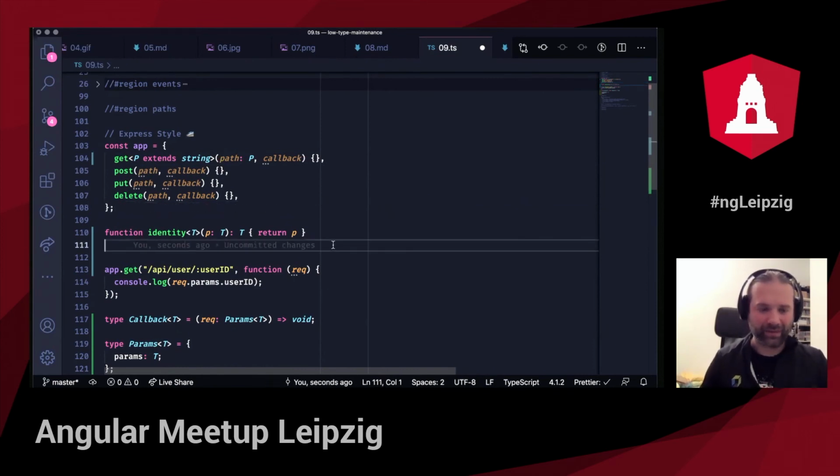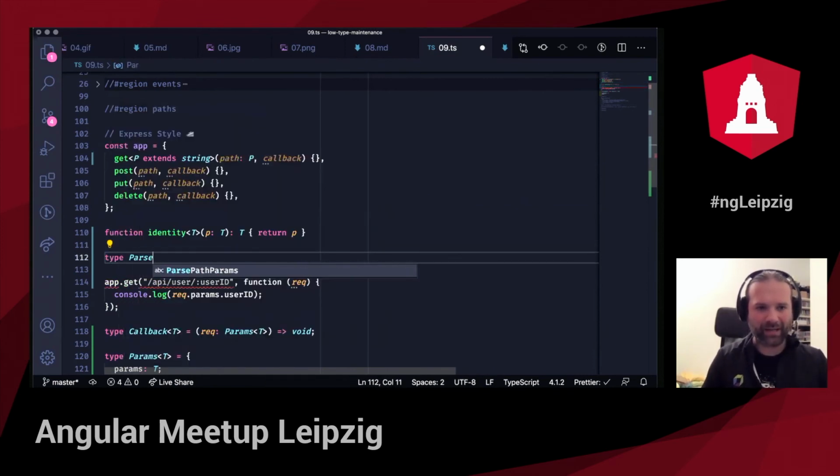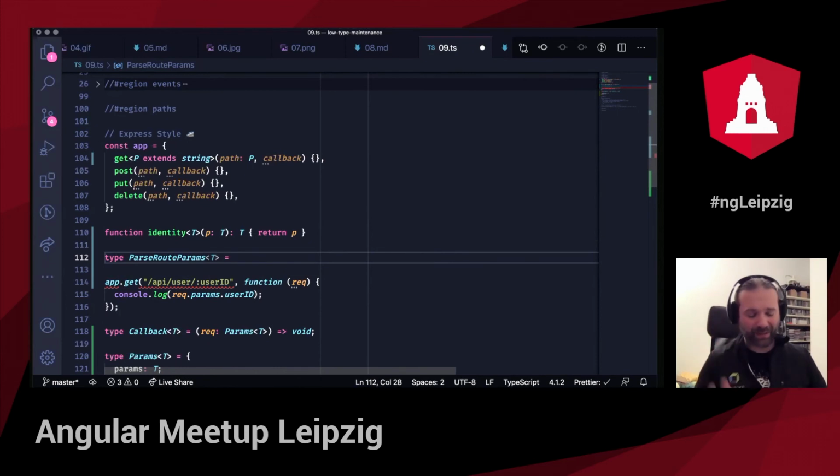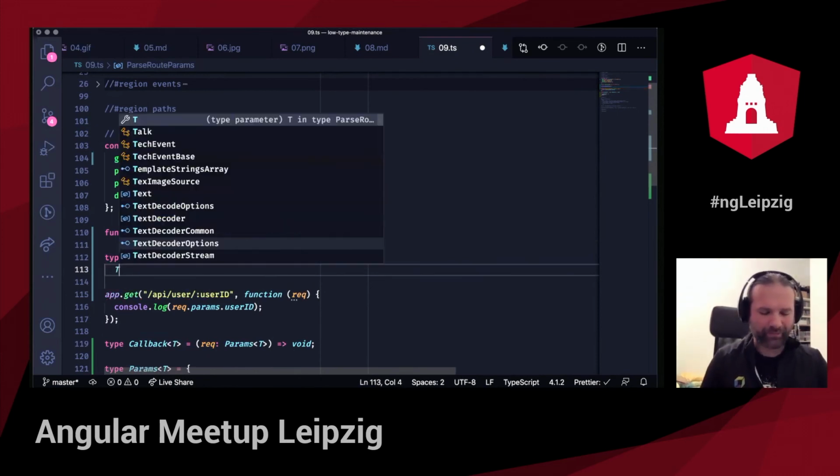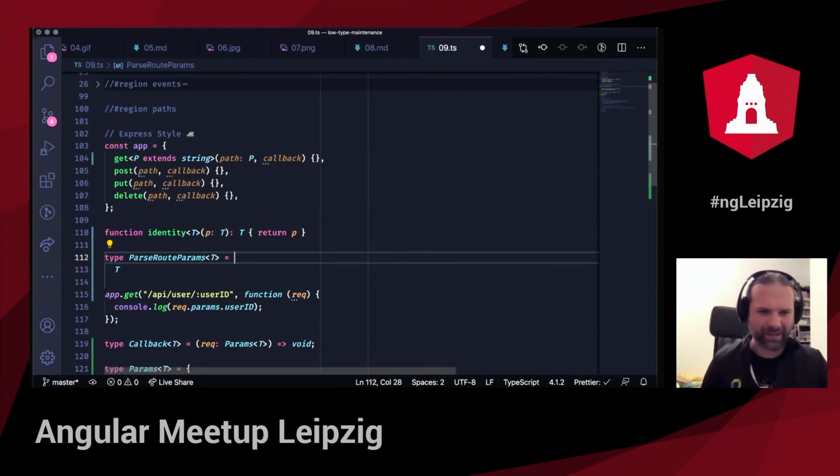Now I can create, for example, a type that is called ParseRouteParams of T, where I work with string literal types. And this is where it gets really, really funny. So I can say, what if this one string that I pass in, let's be a little bit clearer, don't call it T here, let's call it path.